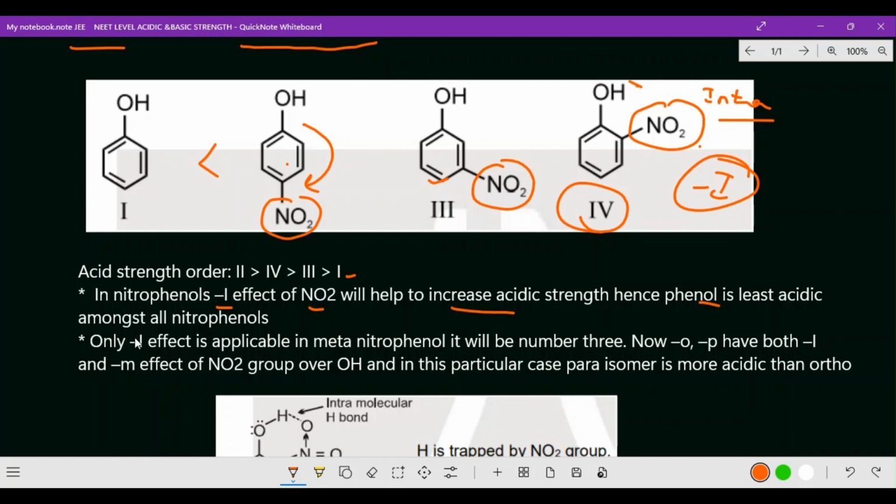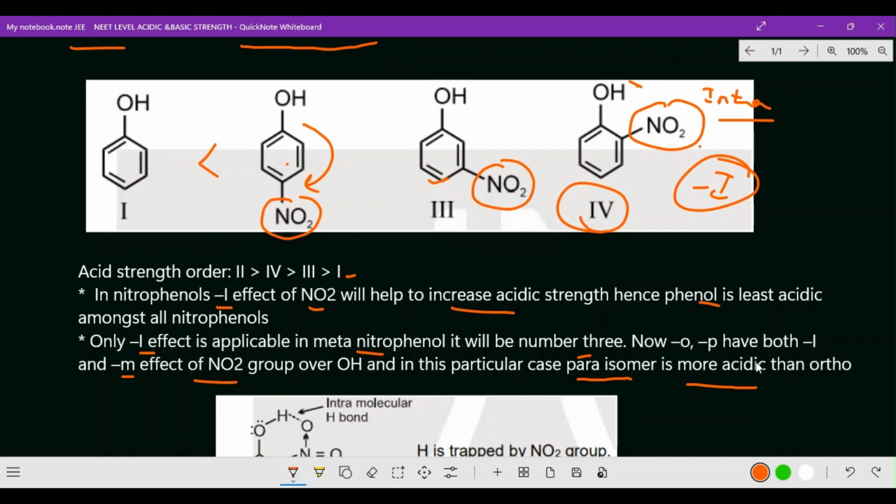Right, now next one, only the minus I effect is applicable in metanitrophenol. It will be number 3, and ortho and para have both minus I effect and minus M effect. It is the nitro group over OH. In this particular case, the para isomer is more acidic than the ortho isomer. That's what I just mentioned here. Ortho isomer, orthonitrophenol, metanitrophenol, paranitrophenol. So paranitrophenol we are giving the priority first, and next priority is the ortho group.